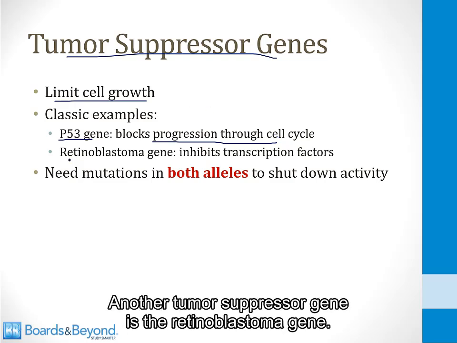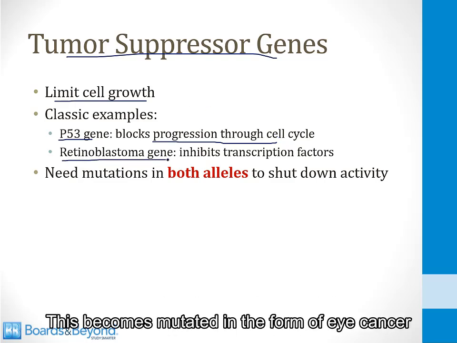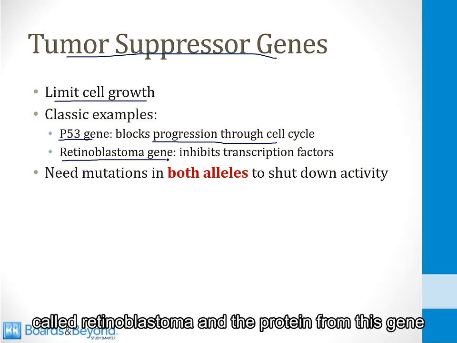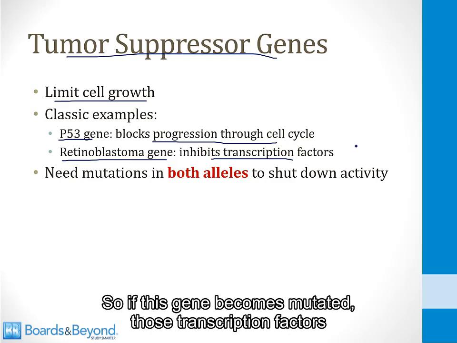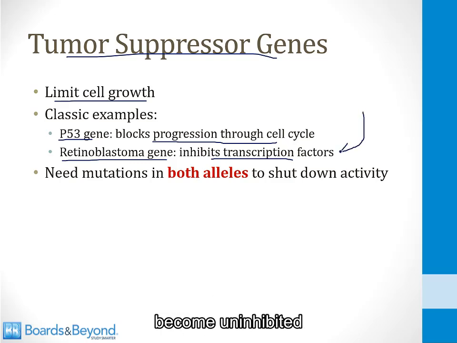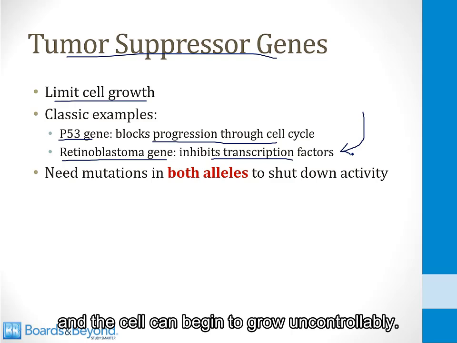Another tumor suppressor gene is the retinoblastoma gene. This becomes mutated in the form of eye cancer called retinoblastoma, and the protein from this gene inhibits transcription factors. So if this gene becomes mutated, those transcription factors become uninhibited, and the cell can begin to grow uncontrollably.